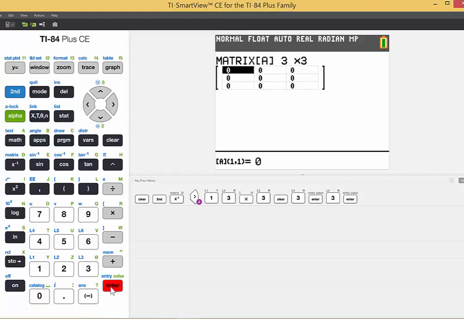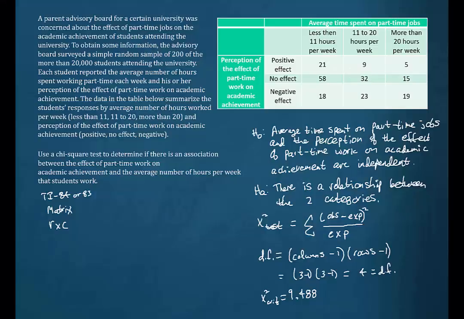So we push 3, enter, 3, enter, and we're going to now see that this has expanded to that size. Now what we're going to put in here then are the values that were in that table. The way that it's going to do that is across, so it's going to use rows to do that. So we'll type 21, enter, 9, enter, 5, enter.